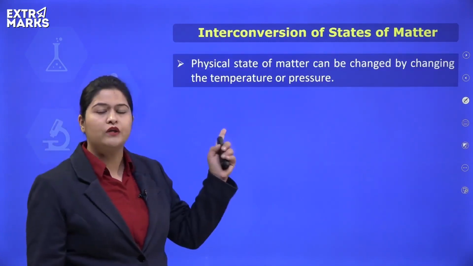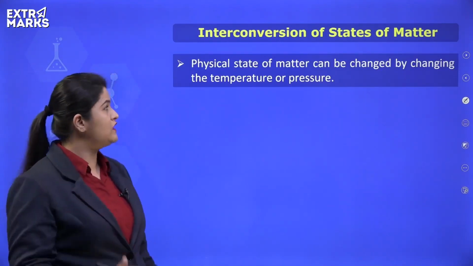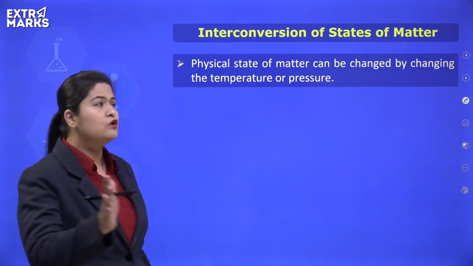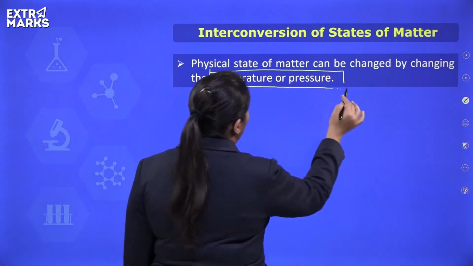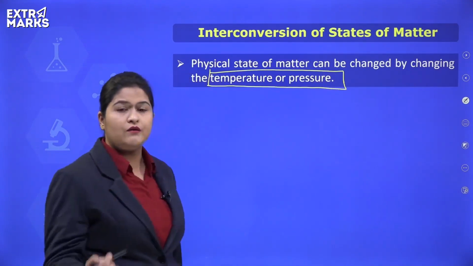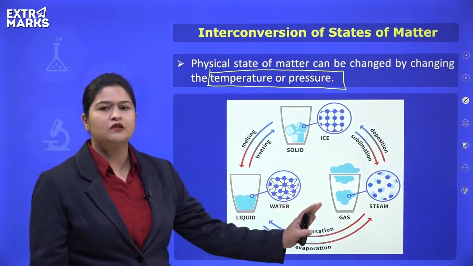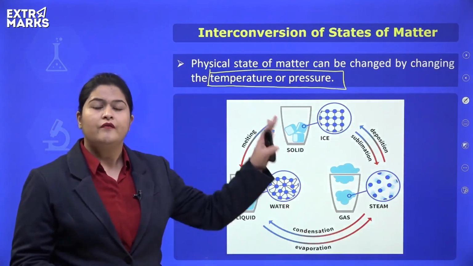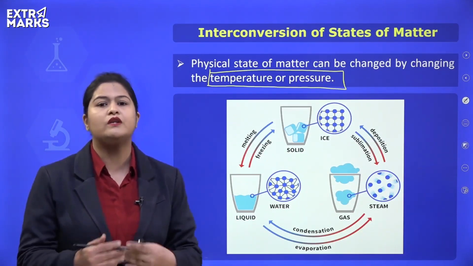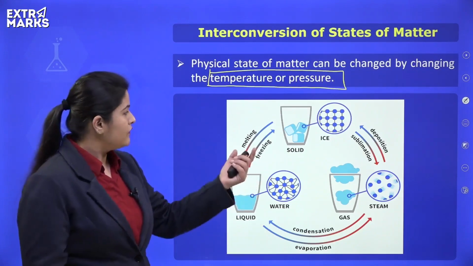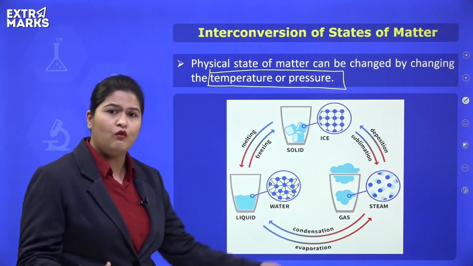The first point that we need to remember is that the physical state of any matter can be changed by changing the temperature and pressure. So these are the two important parameters. Change in temperature or change in pressure will result in a change of physical state of matter. Have a look at this particular chart here. This chart compiles all the processes associated with interconversion of states of matter. We are going to talk about conversion of solid to liquid, liquid to gaseous state, and the reverse also.